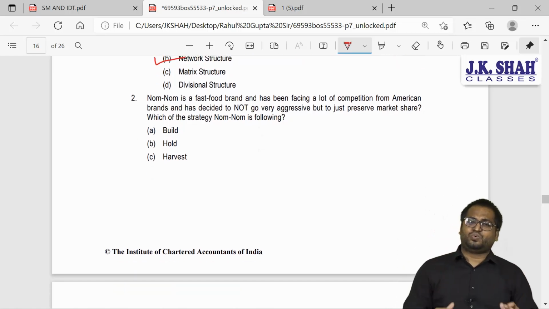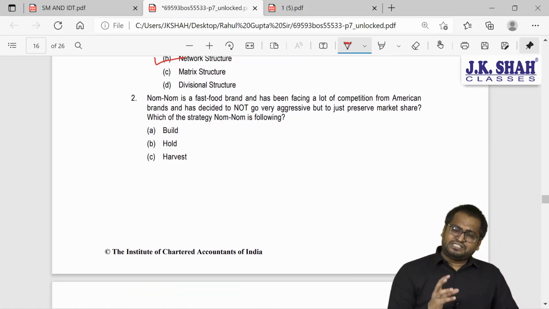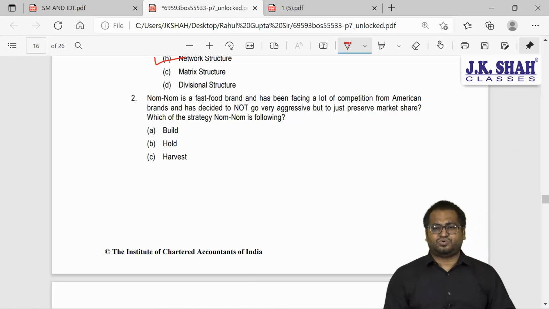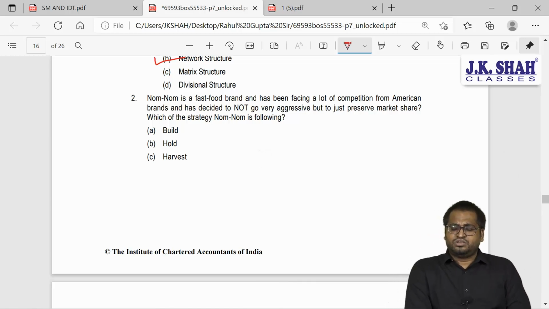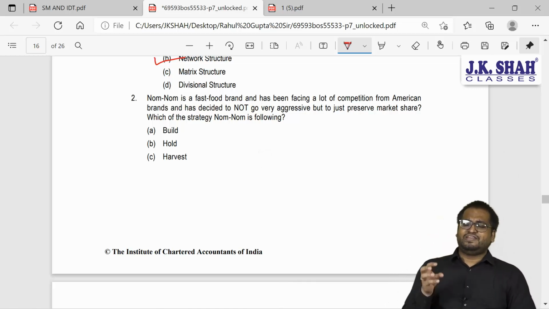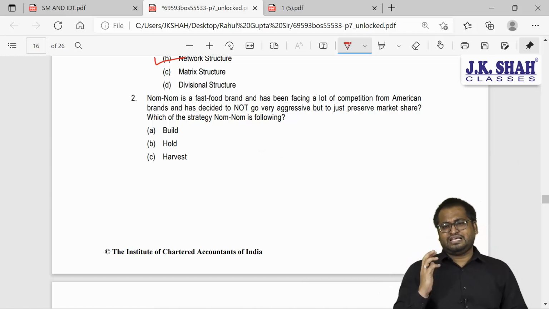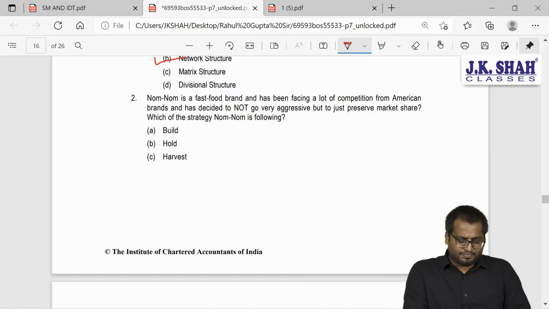Coming to the second question. Now here also an MCQ is asked, but it is not a case-based MCQ, it is a direct MCQ. So we have a few questions relating to this also. So now again the same approach. I will give you 5 to 10 seconds, you think and then you tell me the answer. I will mark the answer.